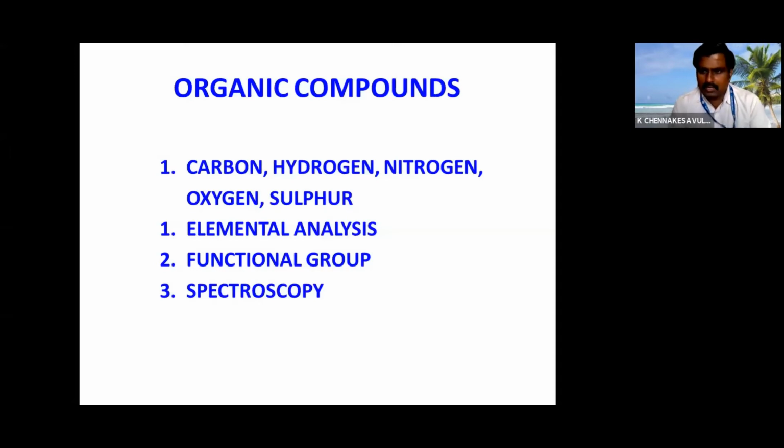Any organic compound will have a functional group. The functional group will decide the physical and chemical properties of that particular compound. So we have to find out the functional group and the basic skeleton present in the organic compound. In order to do this, we should have knowledge of certain points. First, we will discuss these points. Later, we will go for a spectroscopy introduction and we will solve some problems.